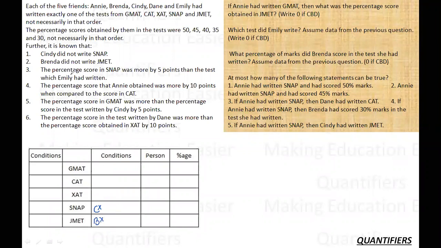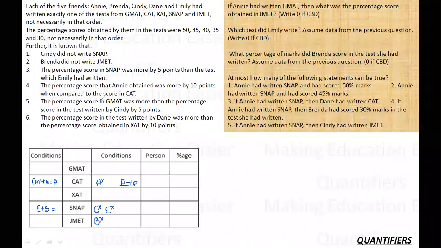The percentage score in SNAP was 5 more than the test Emily had written. So Emily plus 5 is equal to SNAP, so let's cancel Emily here also. The percentage score that Andy obtained was 10 more when compared to the score in CAT. So CAT plus 10 is equal to A, which means A is not here. It is A minus 10 basically.